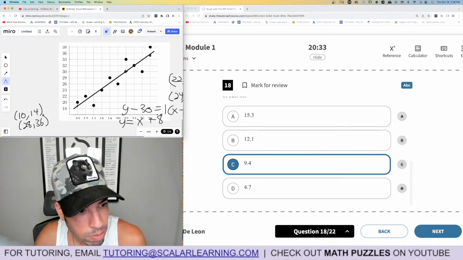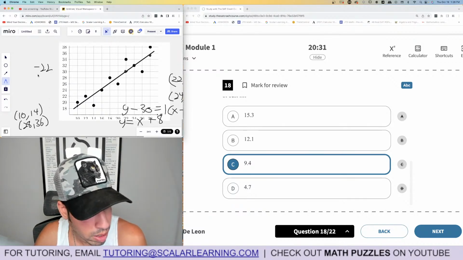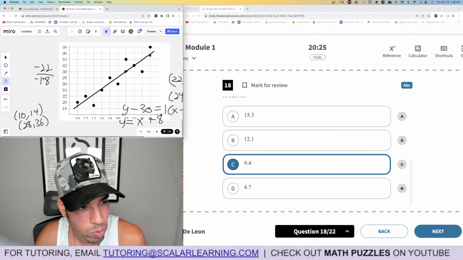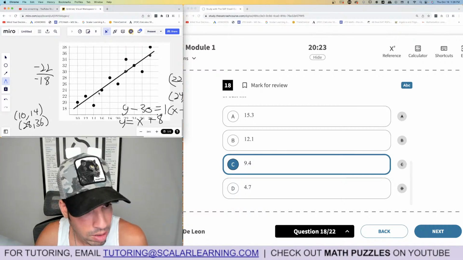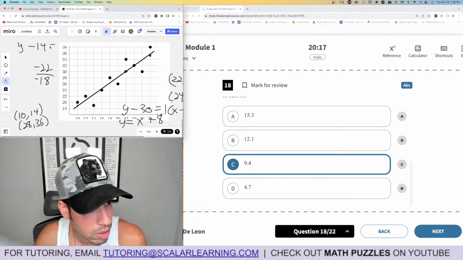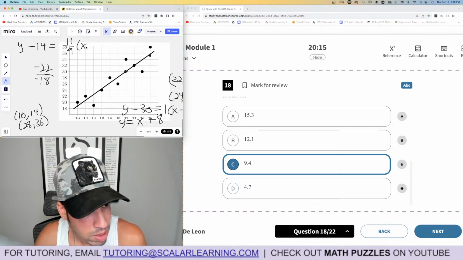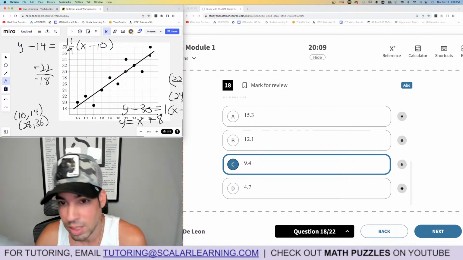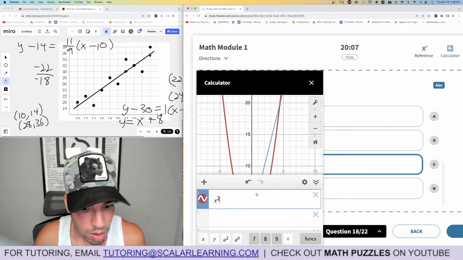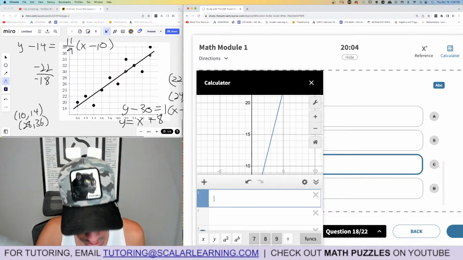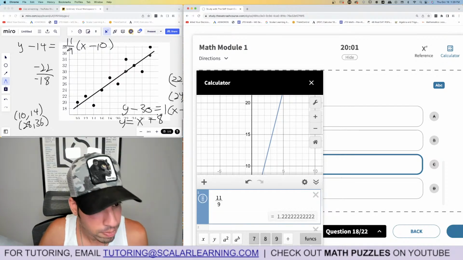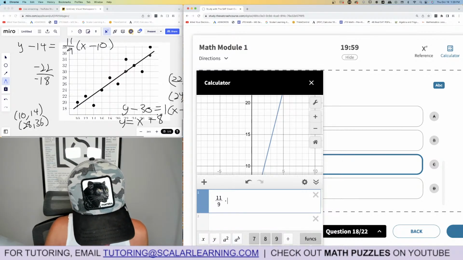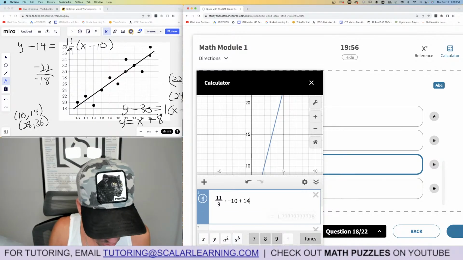Okay, so we got 14 minus 36 is negative 22, over 10 minus 28 is negative 18. So it's a little bit more than 1. What is that? 11 ninths. Now using point slope, y minus 14 equals 11 ninths times x minus 10, okay? And then we go 11 ninths times negative 10 plus 14. That's going to give us the y-intercept. So let's do that in the calculator. That's just me putting it back in slope-intercept form. So 11 ninths times negative 10 plus 14.